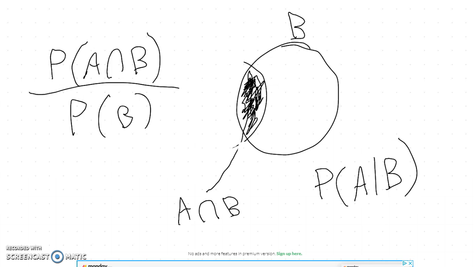Now, math majors and stats majors, econ majors, they see this, they freak out. You don't need to freak out. It's just part over whole. Conditional probability is not a special kind of probability. All probability is conditional. If you don't have any conditions, if you don't have any givens, you can't even do a probability problem. You will always need to have some givens. So don't freak out when somebody talks about conditional probability. It's not just the easier kind, it's the only possible kind. Non-conditional probability is impossible. Only conditional probability can be done.